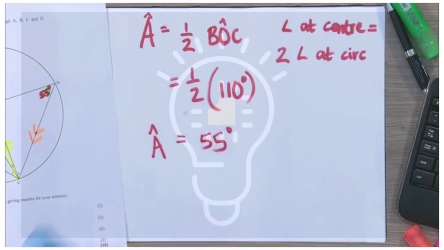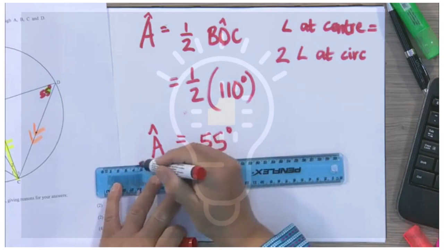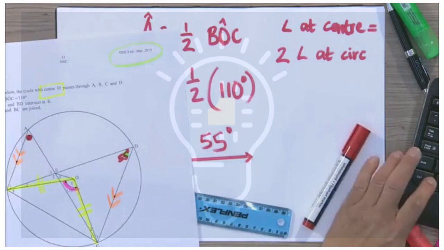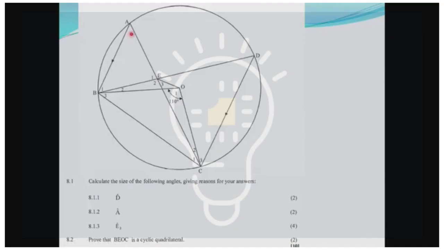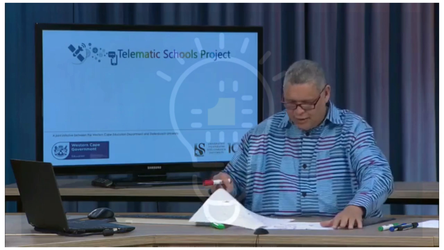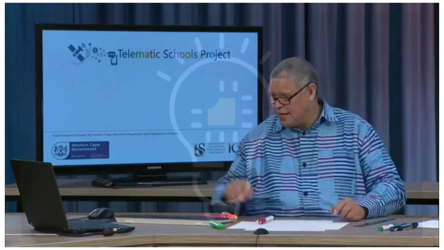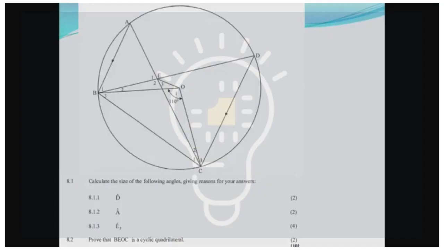So we've got that. Now we have an interesting situation here. If you look at the monitor, on the diagram, there's angle A, this is 55 degrees. There's angle D, that's also 55 degrees. Very interesting, because both of them are angles at the circumference, and there's the angle at the center of the circle right here. Okay, fine. Now we are asked to find angle E2. When we look at our diagram, here's angle E2 here. There we go.